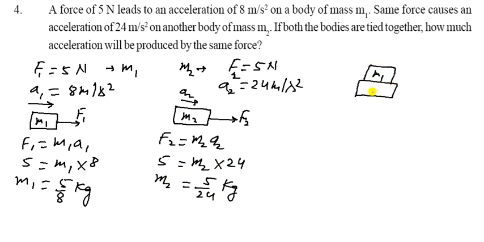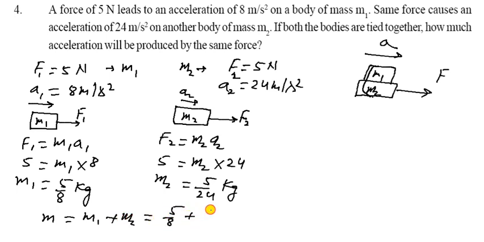So if the whole body is tied together, suppose it is m1 and m2 both here. So that one is m1 and it is your m2. They all are tied together. Yes. So what will happen for the same force? So that one is f, and here acceleration will be a. So let us see. First of all, we want to know the m. M is equal to m1 plus m2. m1 is given as 5 upon 8 and plus 5 upon 24.